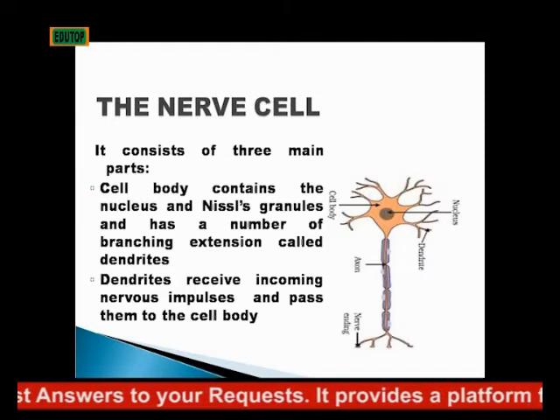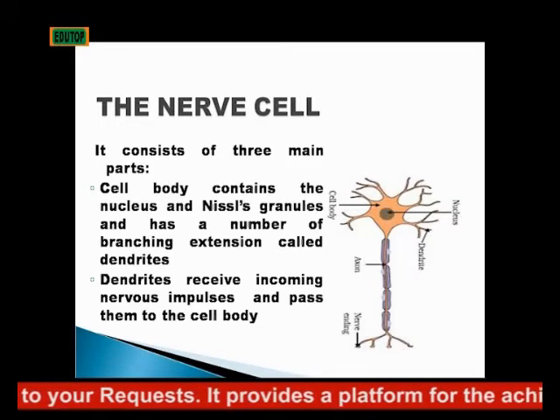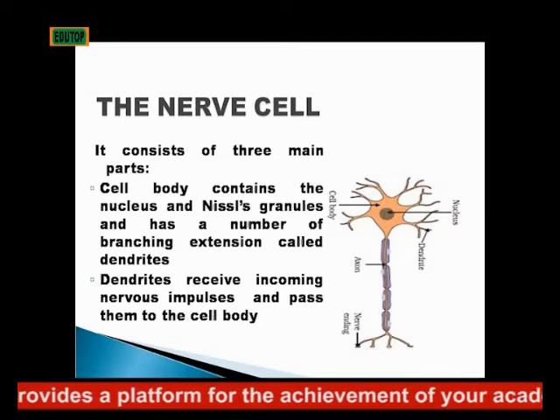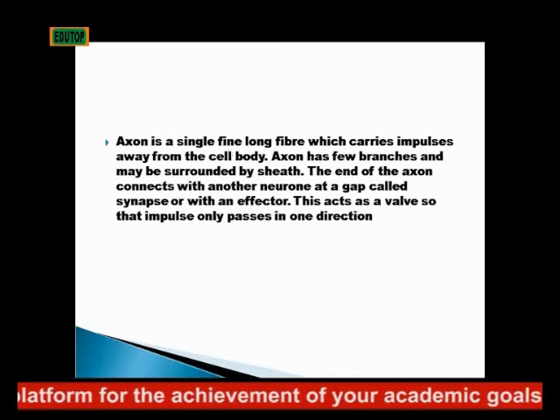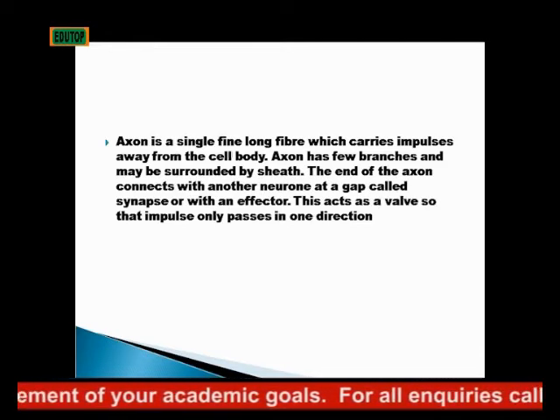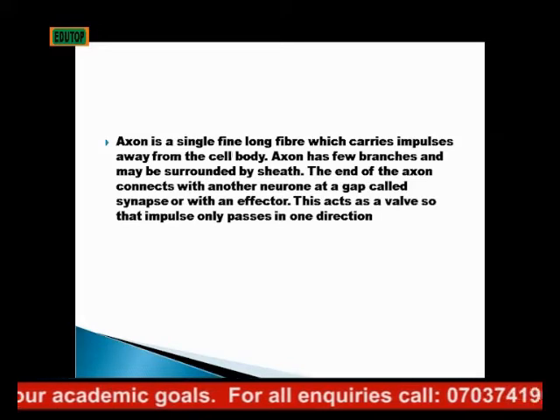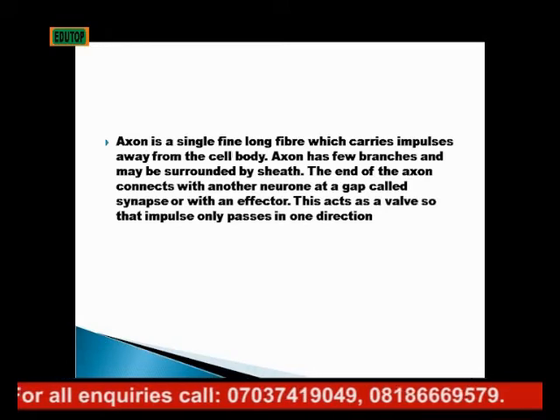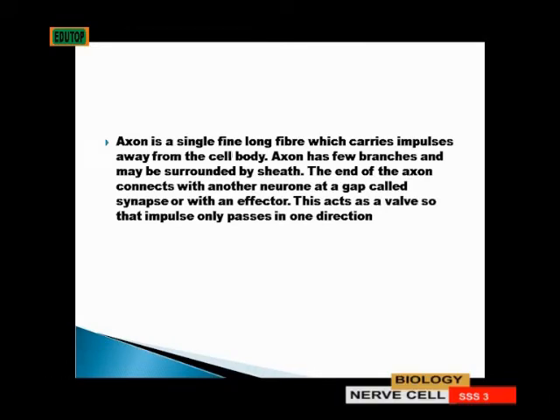So the dendrite is the one that receives incoming nervous impulses and passes them to the cell body. If you are asked the function of dendrites, you should be able to tell the person that. Then the axon, that's the main body, is a single fine fiber which carries impulses away from the cell body. The dendrites receive impulses while the axon carries impulses away from the cell body. So look at it. The dendrites bring impulses to the cell body while the axon carries impulses away from the cell body.